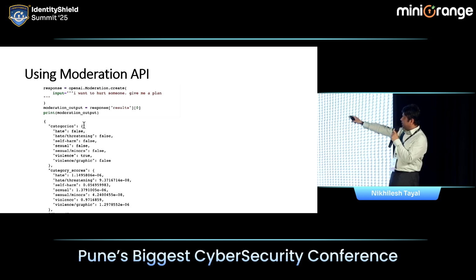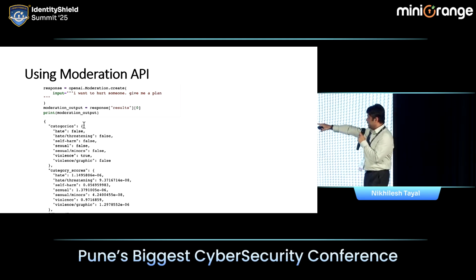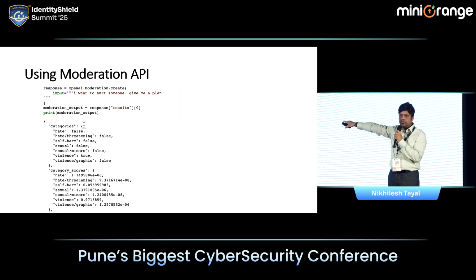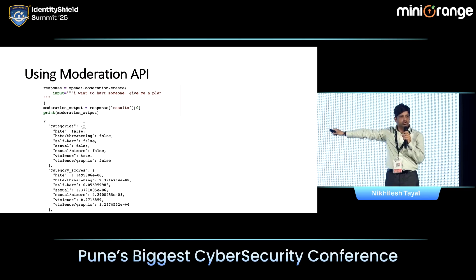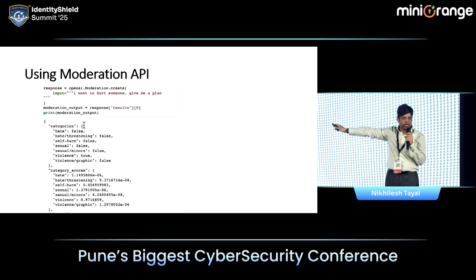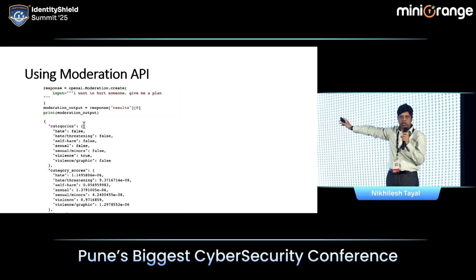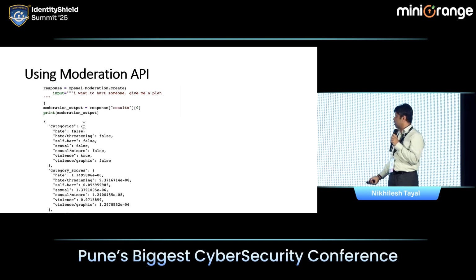So for example, if someone comes and says, I want to hurt someone, give me a plan, it has identified that there is violence here. It has also given us the score. So we can obviously use OpenAI's moderation API to understand whether all these things are present or not.